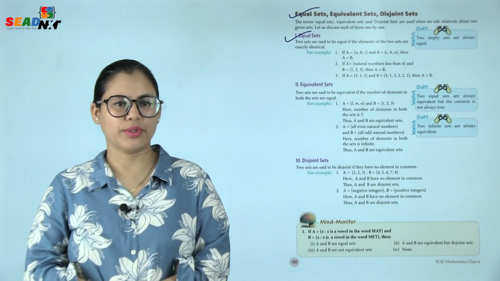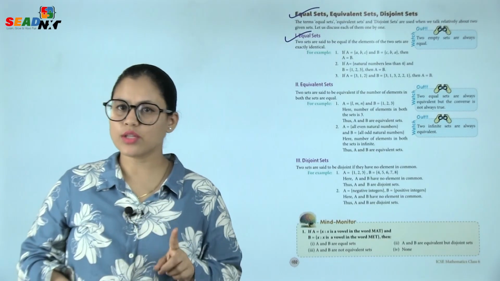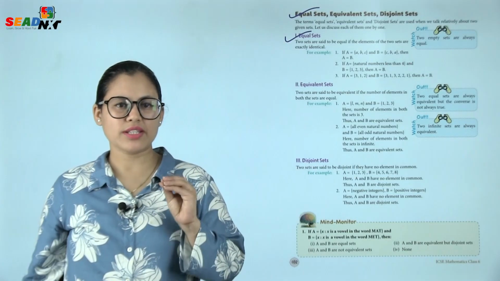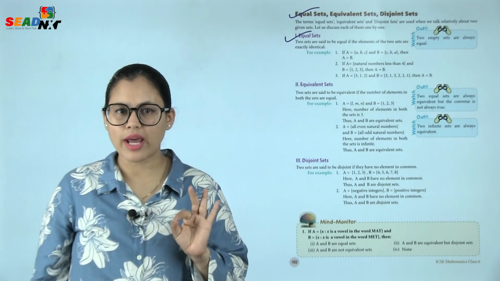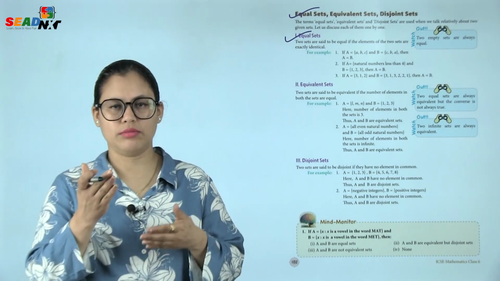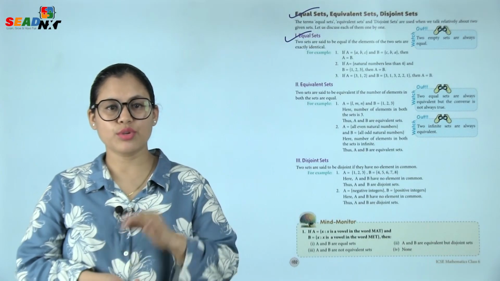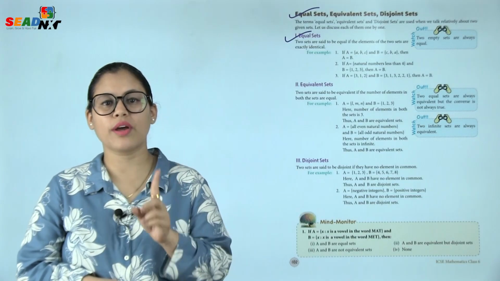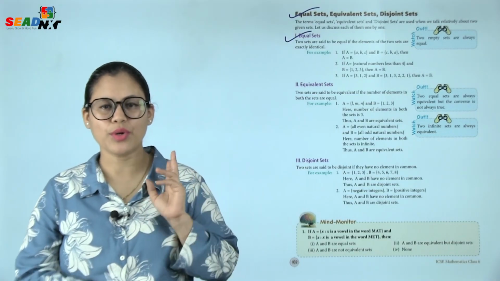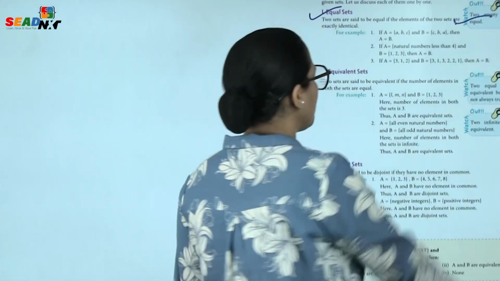For example, number 1, if A is equal to {A, B, C} and B is equal to {C, B, A}, then A is equal to B because the elements are the same in A and B. Number 2, if A is equal to natural numbers less than 4 and B is equal to {1, 2, 3}, then A is equal to B because natural numbers less than 4 are 1, 2 and 3. And 3, if A is equal to {3, 1, 2} and B is equal to {3, 1, 3, 2, 2, 1}, then A is equal to B. Watch out, two empty sets are always equal.